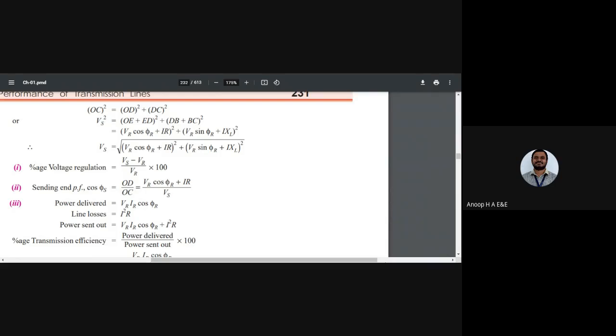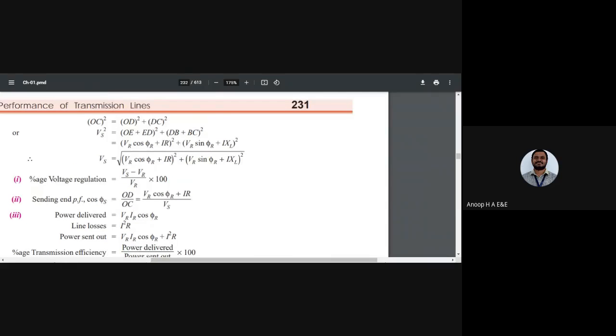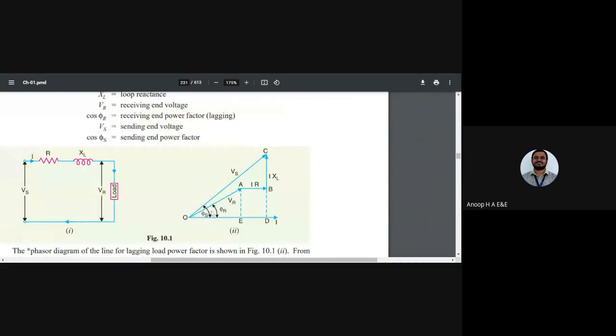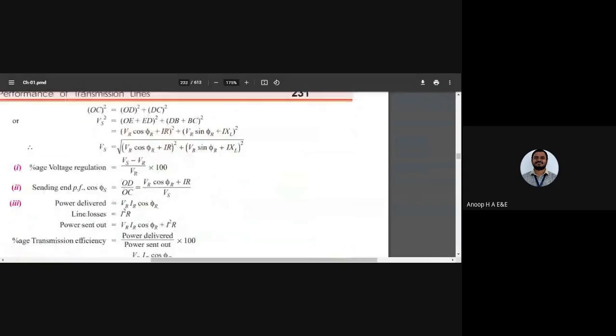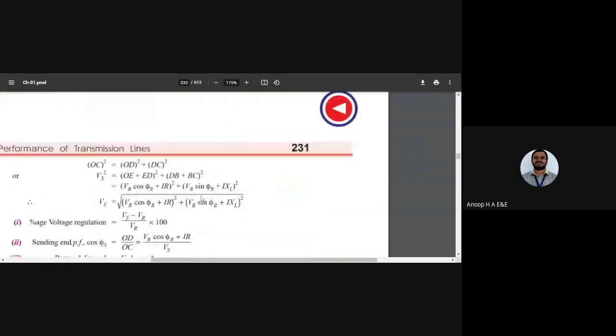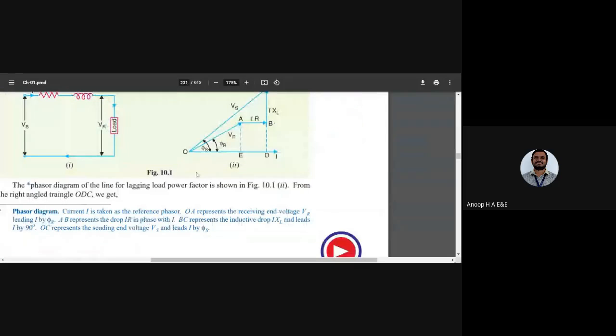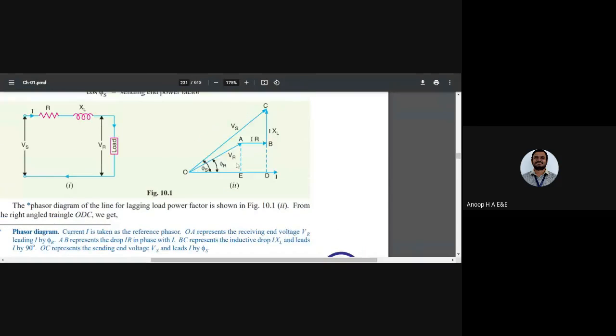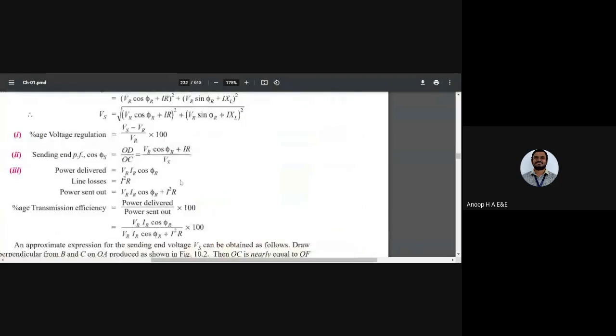Now, similarly, can you tell me how do you find the sending end power factor, cos phi s? OD divided by OC. The same thing, right? So again, OD, how will you express? OE plus ED, divided by OC, that is VS. Fine. So (VR cos phi r plus IR) divided by VS.